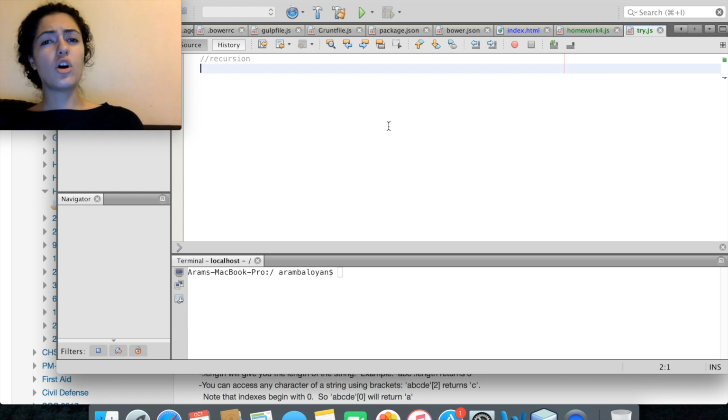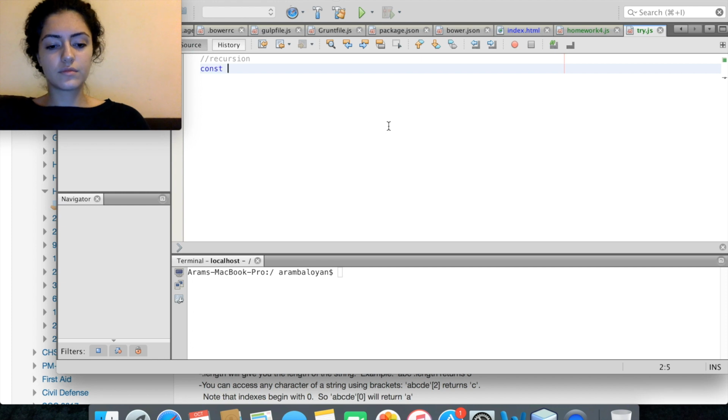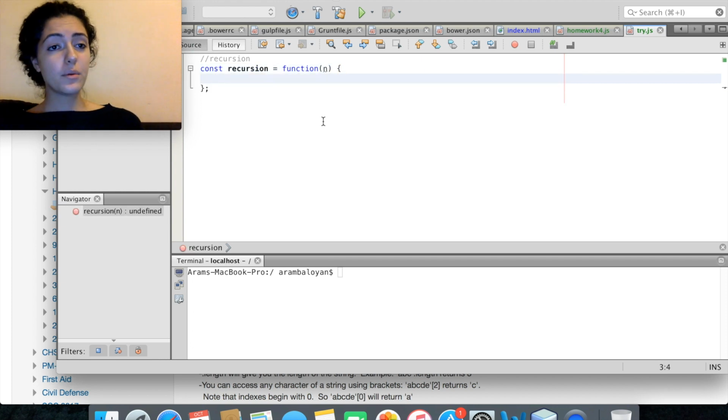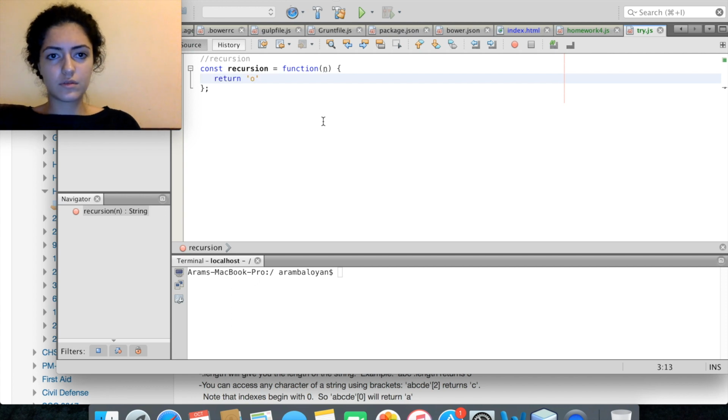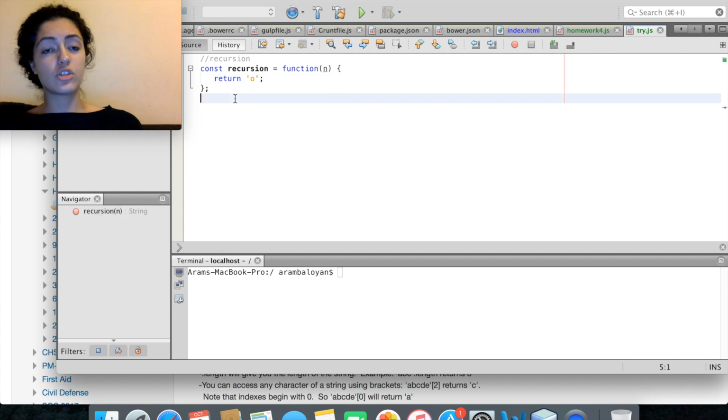So let's depict all of this in JavaScript. Let's create a function that calls itself. So in order to create a function that calls itself, we have to first create a function. And what our function will do, it will return an O. And now whenever we console log the result of our function, it will print an O in our console.